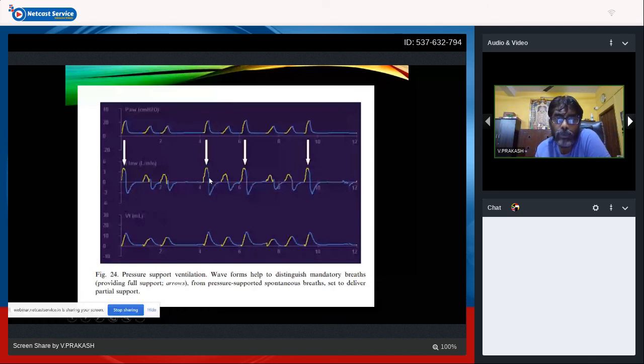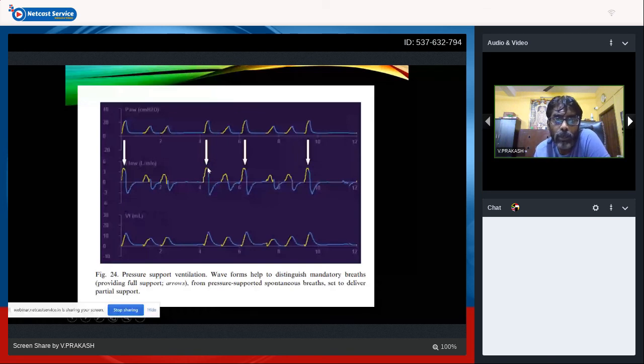If there is air trapping, this line will be here. If there is a leak, it's going to be here. If it's volume guaranteed, PSV with VG, this sinusoidal pattern will somewhat become a square pattern. More will be seen in AC with VG.